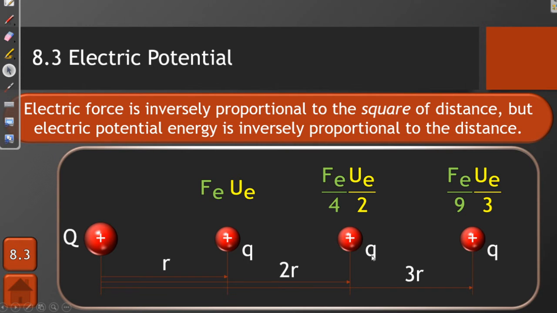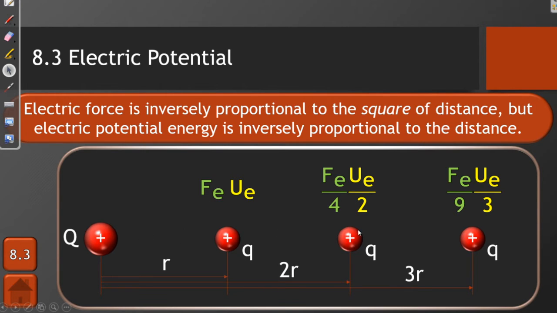Because R is not squared, it drops off inversely with distance, whereas electric force drops off inversely with the square of distance. Again, please go back to lesson 8.1 if you need a refresher on Coulomb's law. So imagine you have two charges, which we'll represent as big Q and little q, separated by some distance R. When they are separated by the distance R, the electric force between them is Fe, and the electric potential energy is Ue.